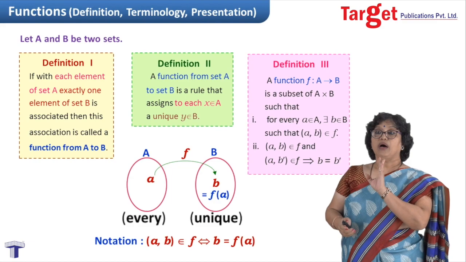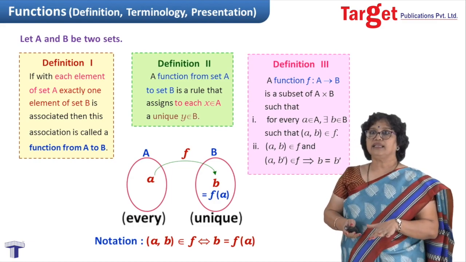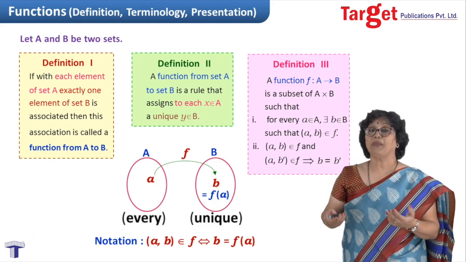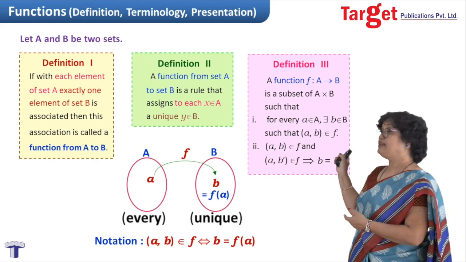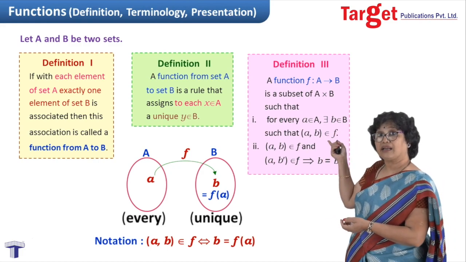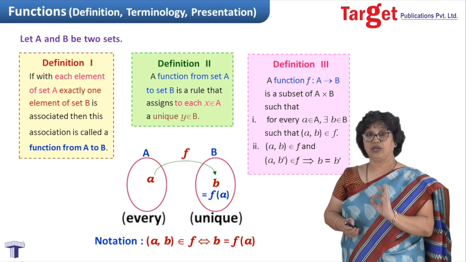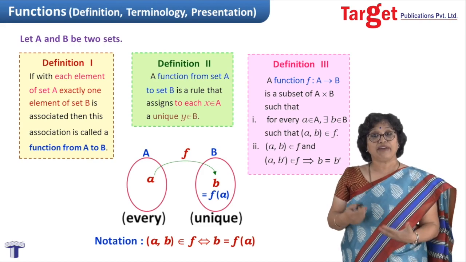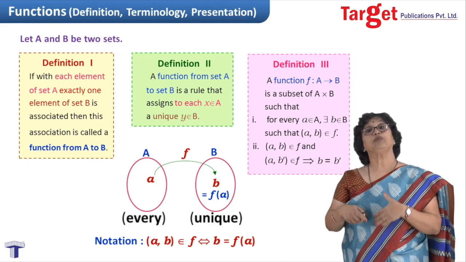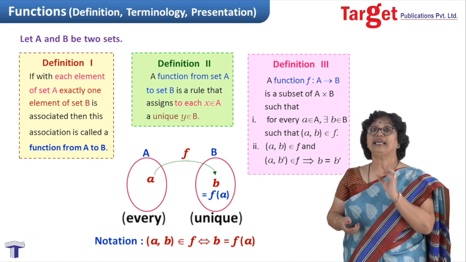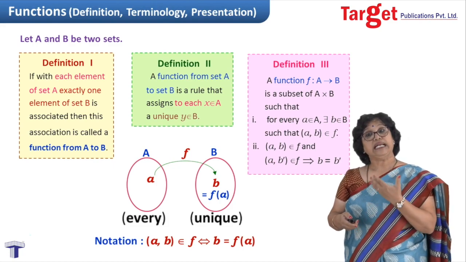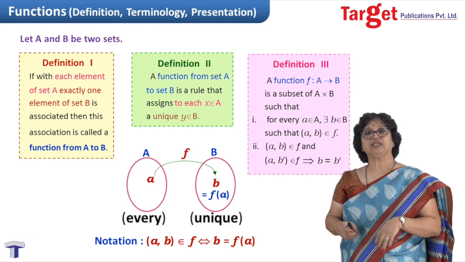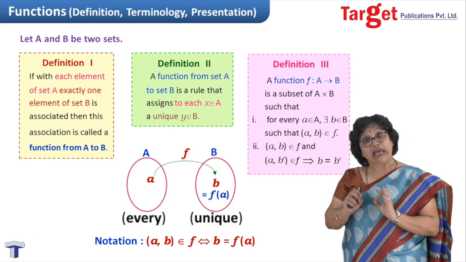This is the notation. Another thing I want to insist on here is that many books or many people colloquially mention that f(x) is a function. Mind you, please, f(x) is similar to what I have written here as f(a). I have written f over the arrow separately. f is the name of the function. If you are describing the function, you call it by its name. We do not say f(a). f(a) would be the value of the function. In the same way, f(x) would be the value of the function. Please remember that we should actually mention the name of the function, which is f. In colloquial language, if you say f(x) is a function, that's a different story, but the authentic way is to say f is a function.